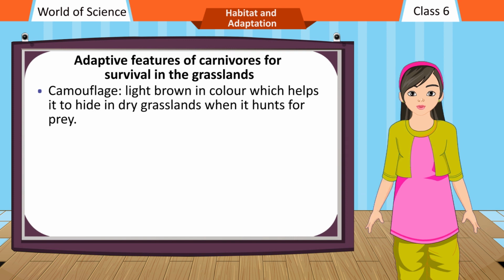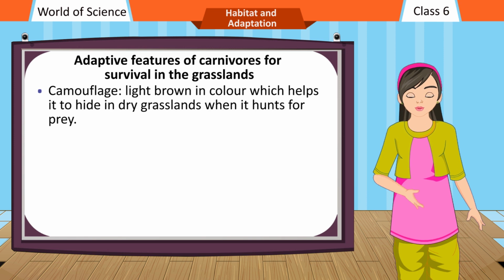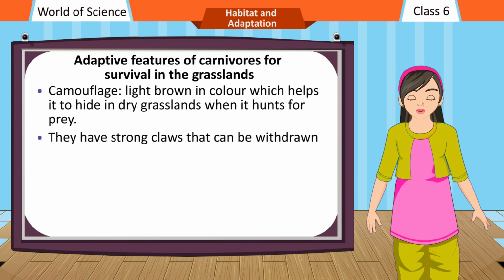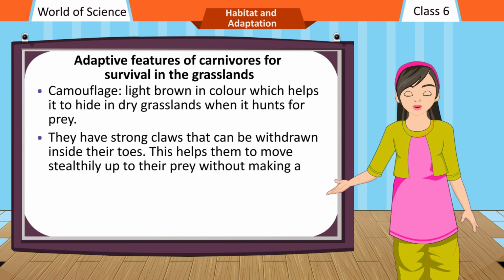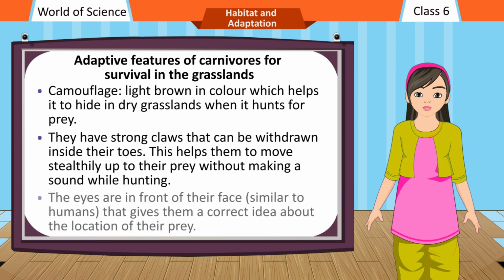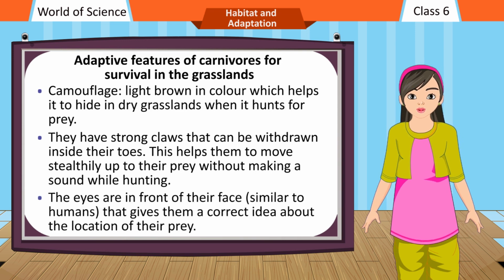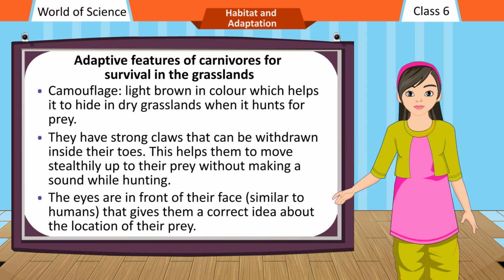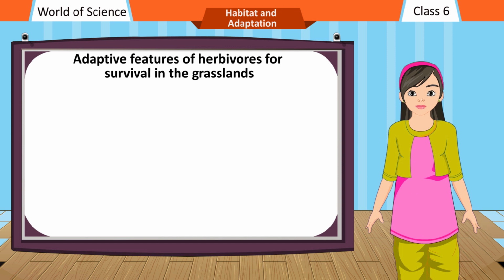Camouflage: light brown in color, which helps it to hide in dry grasslands when it hunts for prey. They have strong claws that can be withdrawn inside their toes. This helps them to move stealthily up to their prey without making a sound while hunting. The eyes are in front of their face, similar to humans, that gives them a correct idea about the location of their prey. Adaptive features of herbivores for survival in the grasslands.